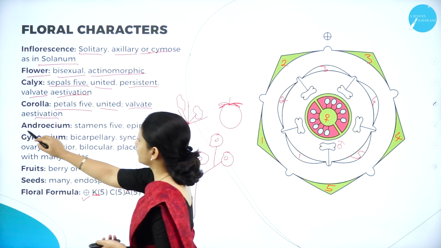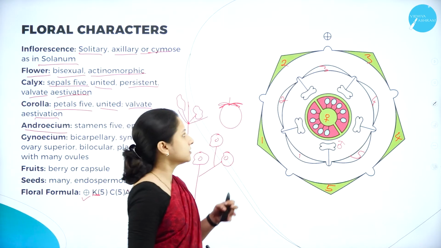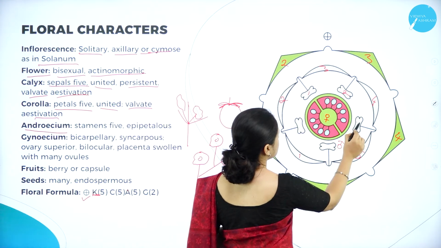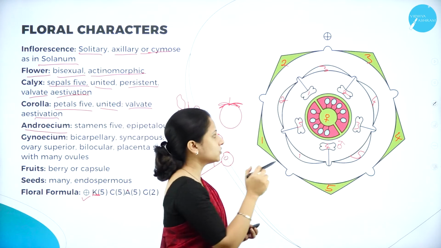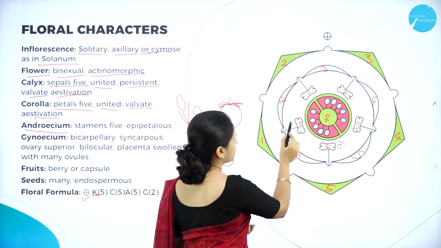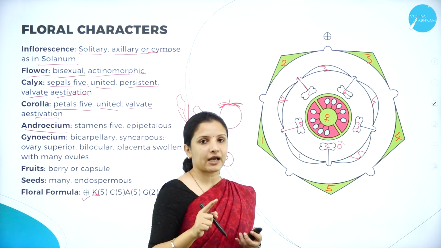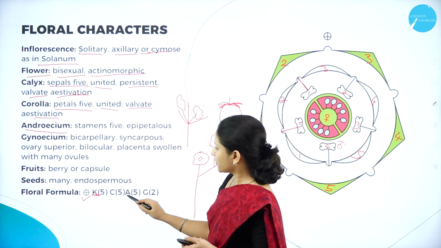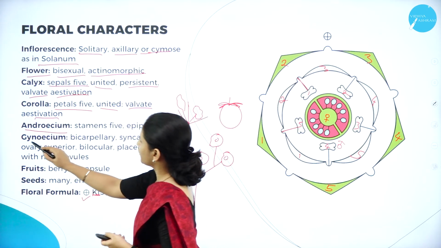And next, moving on to the androecium. The stamens are again 5 and they are epipetalous. So 1, 2, 3, 4, 5. What is epipetalous? They are fused to the petal, so a line is drawn here. Can you see here? One line is drawn because they are fused to the petals. They are epipetalous. So you can see here androecium is 5 and they are fused to the petal. Next, moving on to the gynoecium.